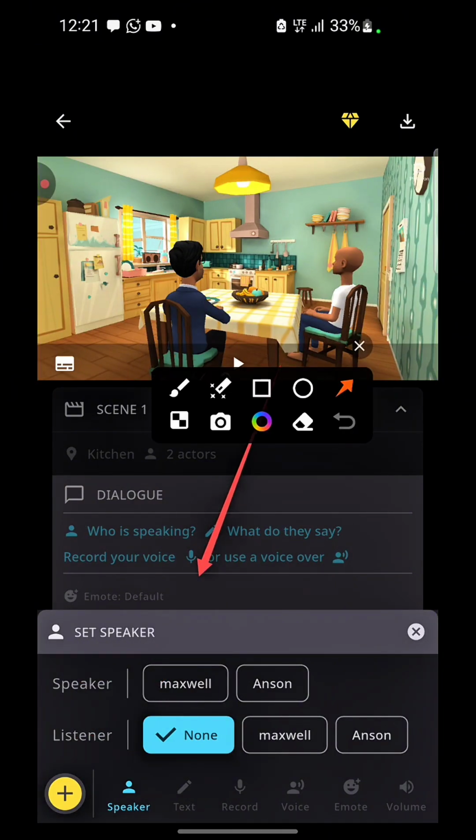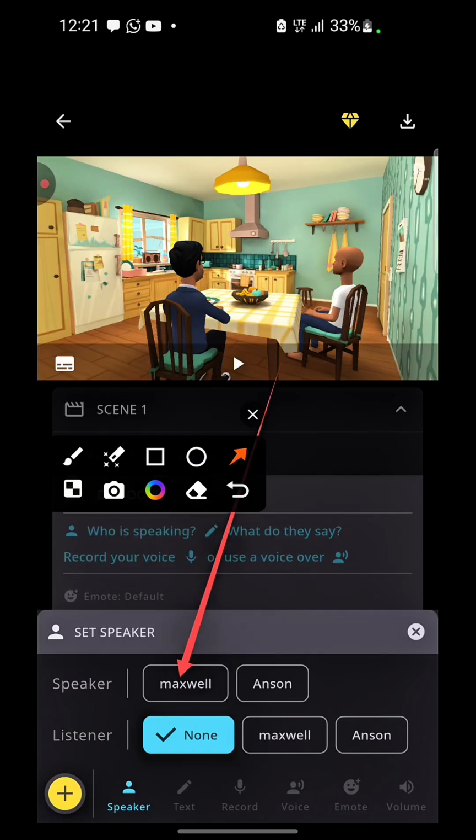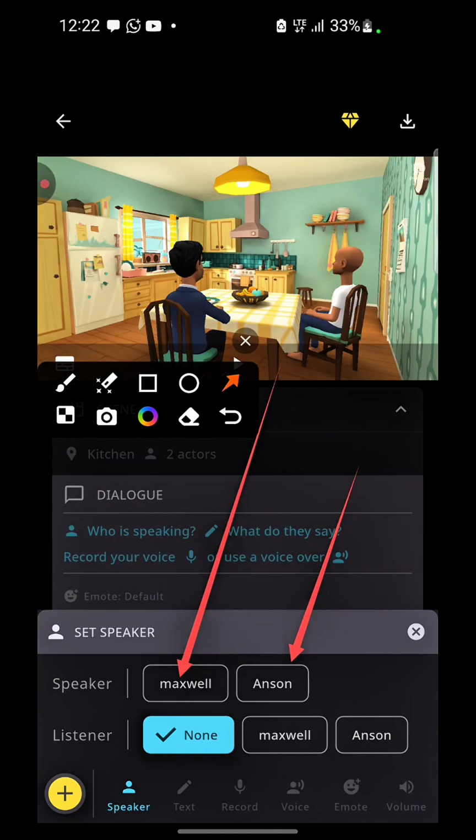Now this speaker, we have Maxwell on the scene, and we have Ansin. I don't know who gave him that name. I didn't really give him that name. But basically, when you are creating your avatar, you will see an option where you are supposed to name it, so you can give it the name you want. I didn't spend time with this, so that's why we have it here. All right, so now Ansin and Maxwell are the two speakers because they are the two people on the scene, and then you can see listener.